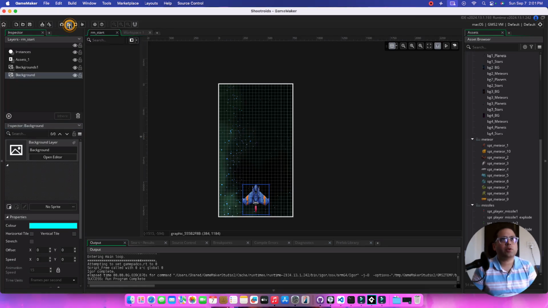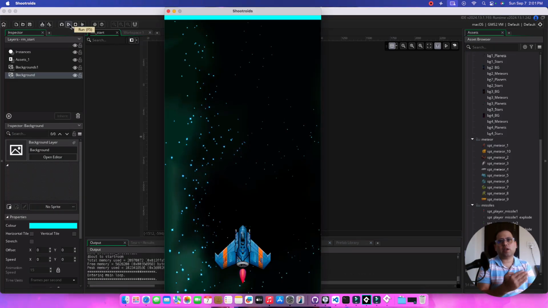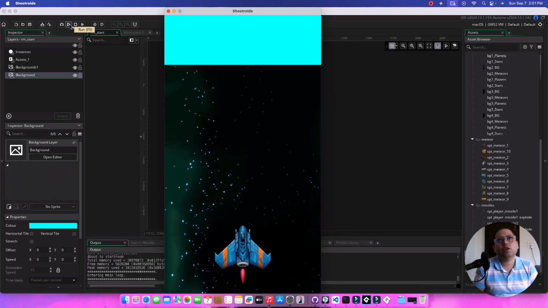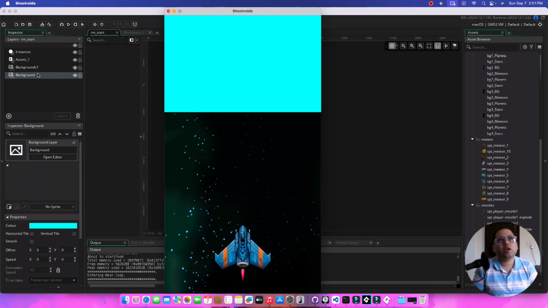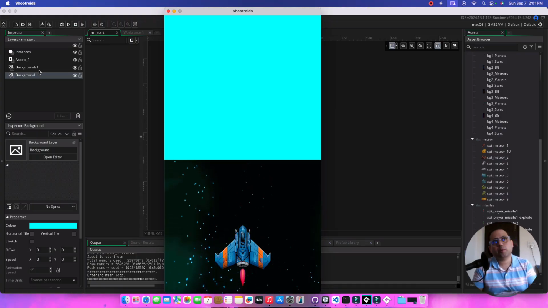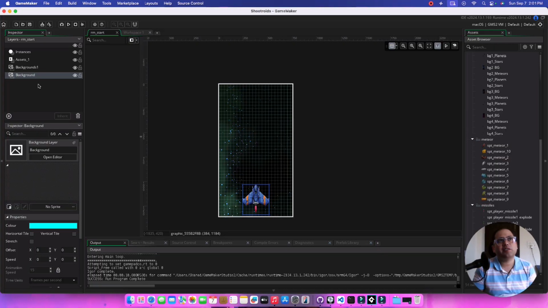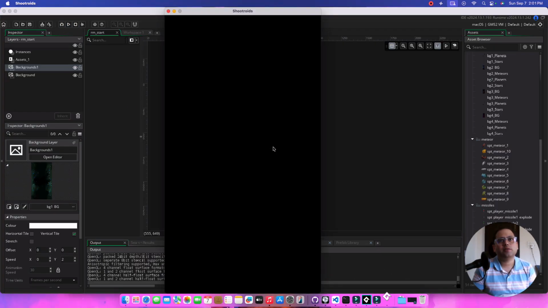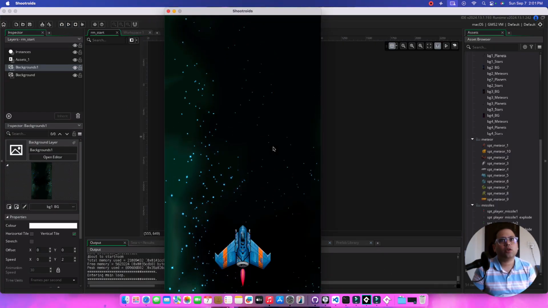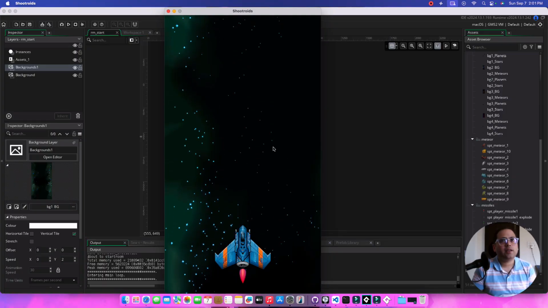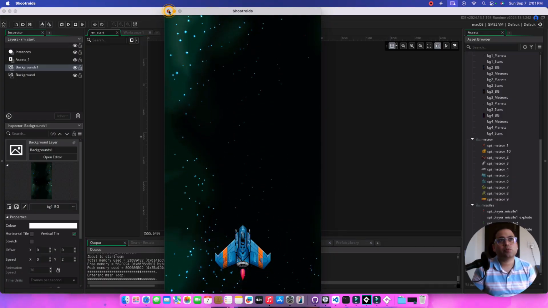So now if you run the game, you can actually see that the background just goes away. It actually does scroll, but then you have the background 1 showing up, because the background showing up in the background 1 layer is basically moving down at the speed of 5 pixels per frame. So to do that, we need to enable vertical tiles. Once we do that, we have the background going infinitely. So that's one thing sorted.